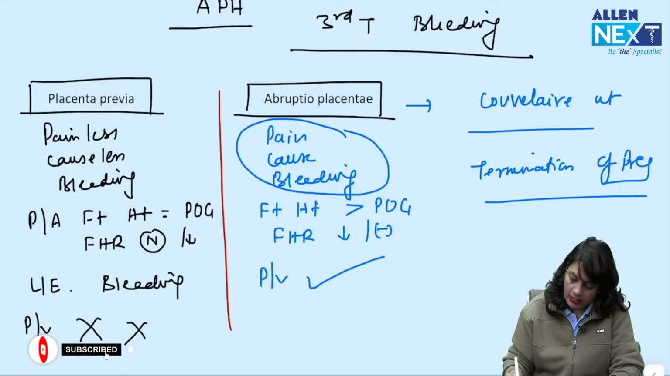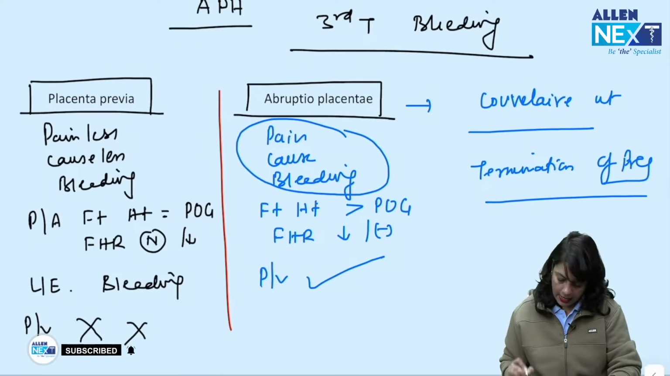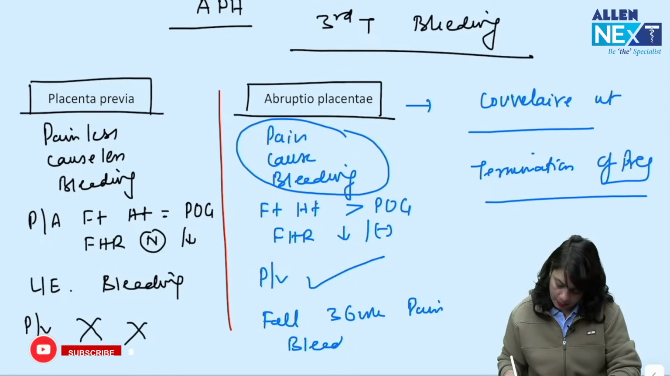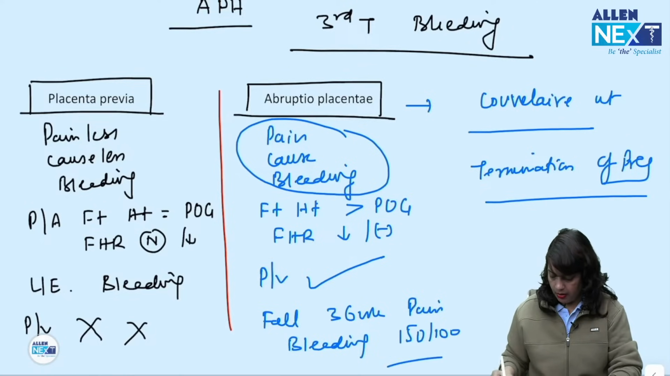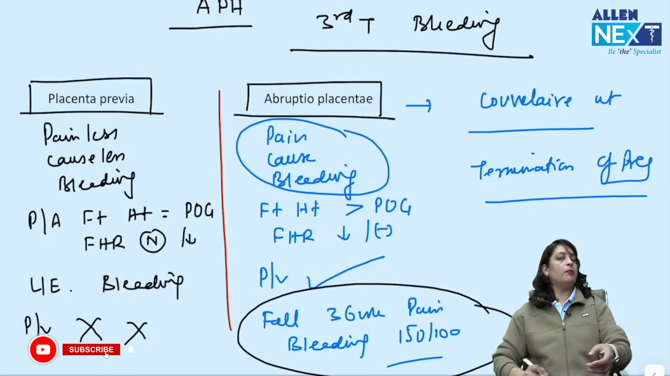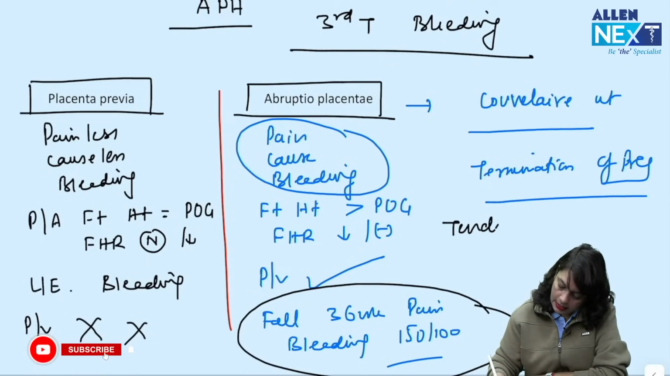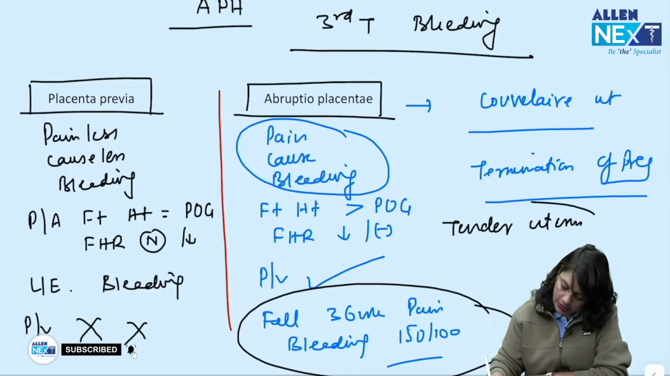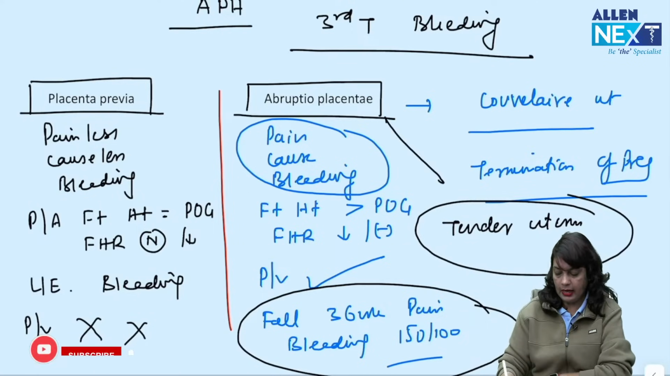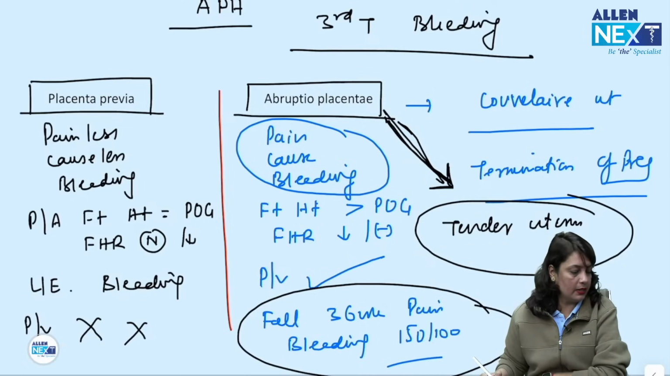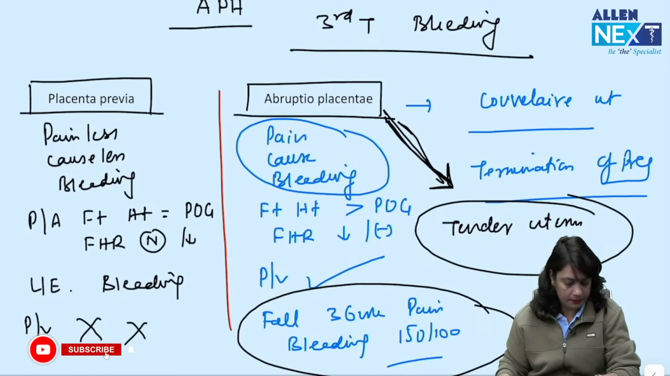So usually in the questions the history is given, like a pregnant lady, there is history of fall, she is 36 weeks, there is pain, there is bleeding, and BP is 150 by 100. So remember, PIH is a very important cause of abruptio placentae, and there is tender uterus written in the question. So that is abruptio placentae.